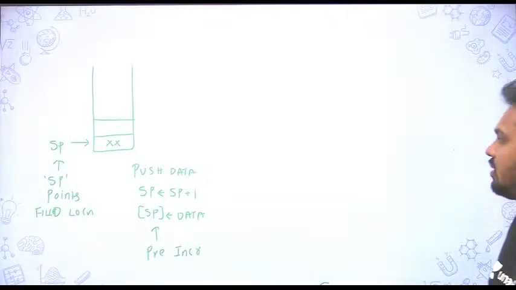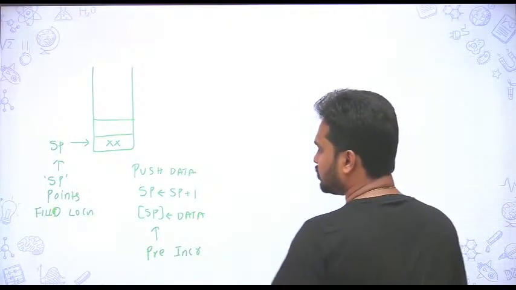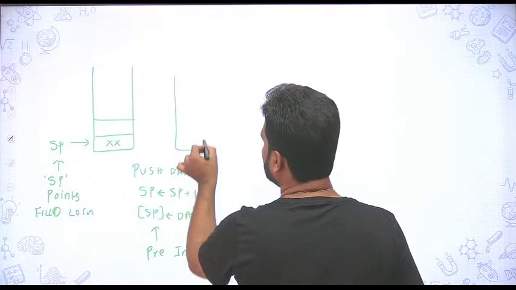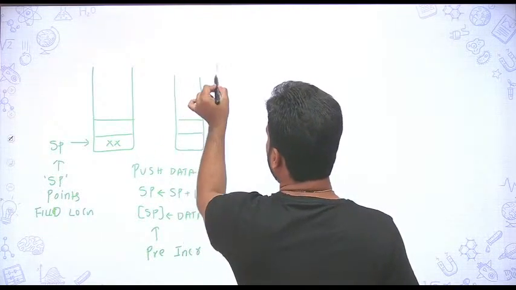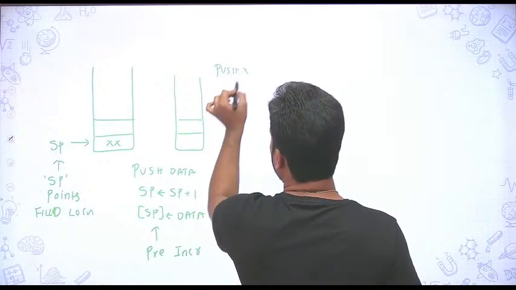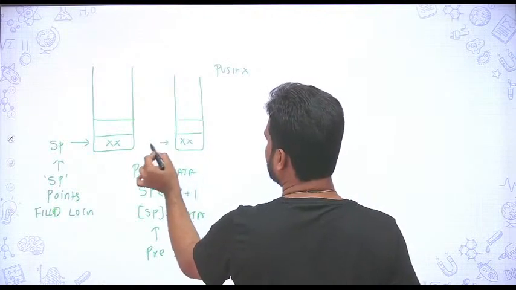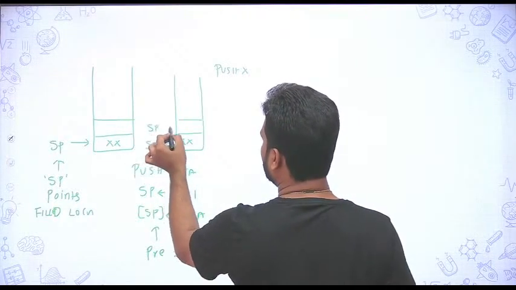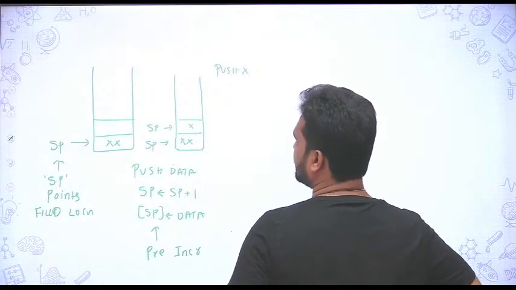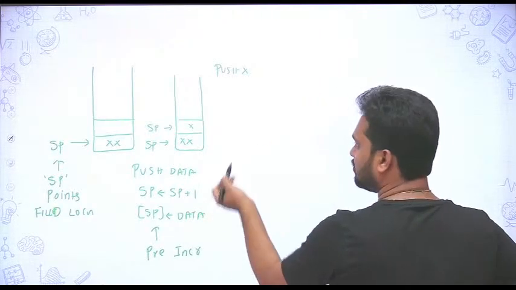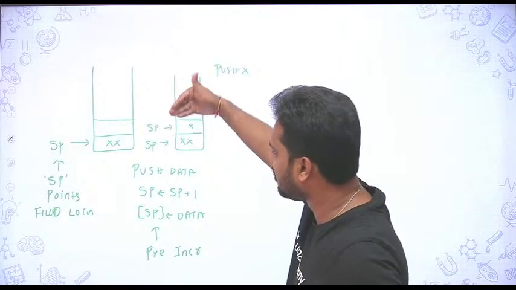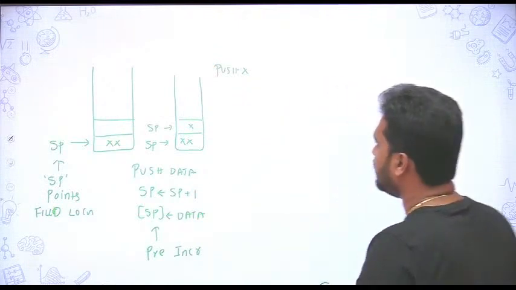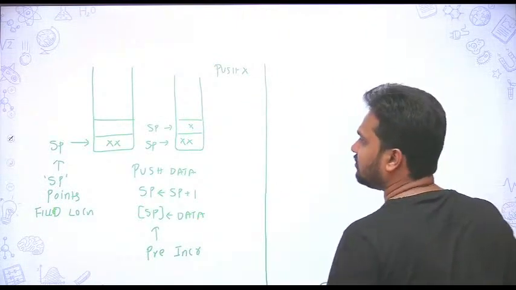Okay, if you say push data, say push x, it is already having some data, so the stack pointer will move to this location, then it will store x. Then if you say push y, same thing: first the stack pointer will be incremented, then storing. So what is the counterpart for this?